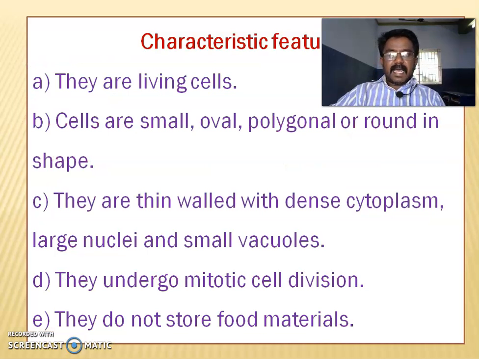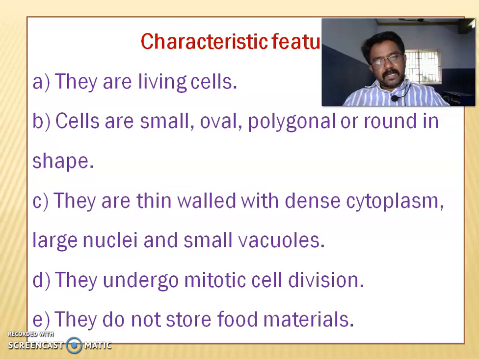Next, characters. They are living cells. Cells are small, oval, polygonal or round in shape. They are thin-walled with dense cytoplasm, large nuclei and small vacuoles. Nuclei are large, having small vacuoles. They undergo mitotic cell division. They do not store food material.